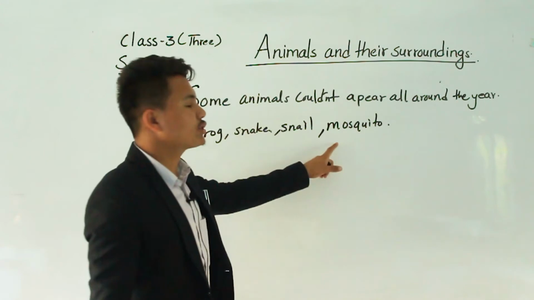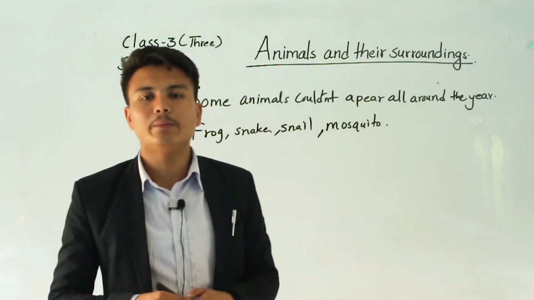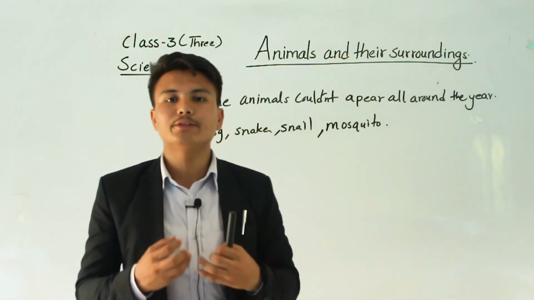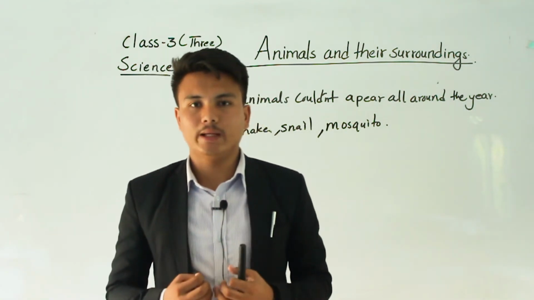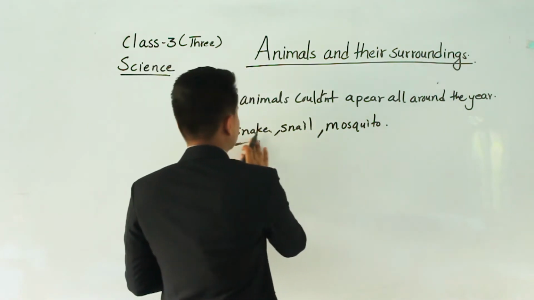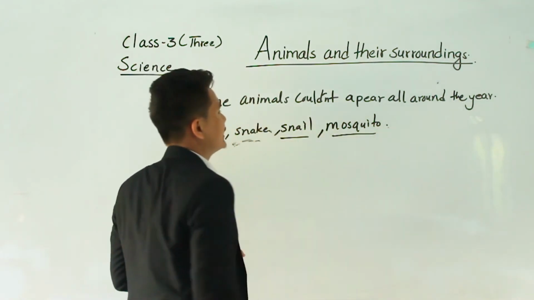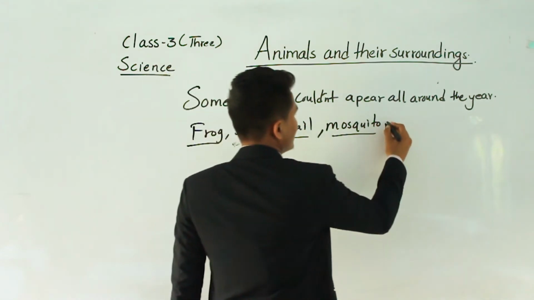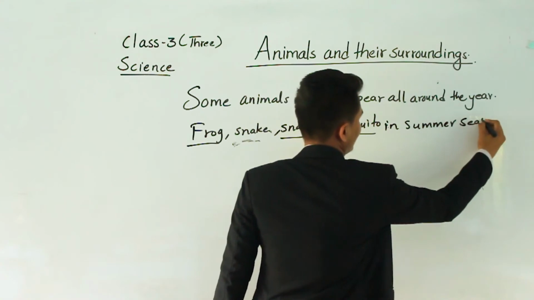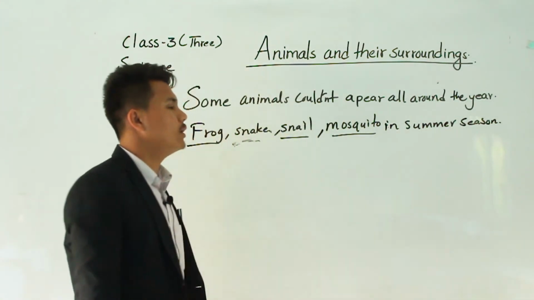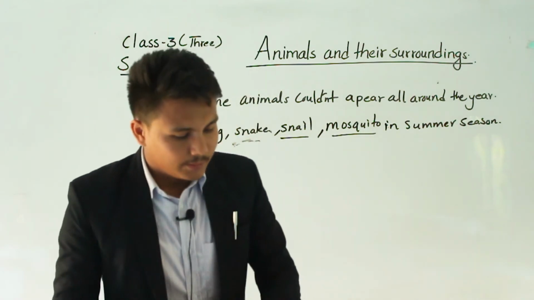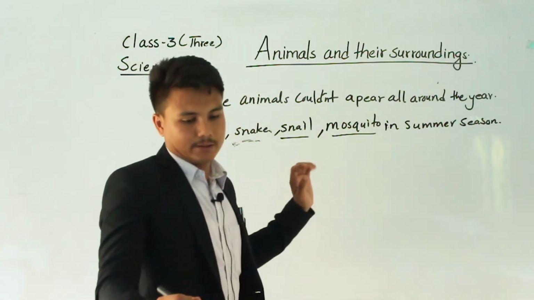Mosquitoes and other insects are mostly available in the summer season, because in summer they have the suitable temperature to adapt. That's why we see frogs, snakes, snails and mosquitoes most in the summer season. But we can't see these kinds of animals in the winter season. These are known as seasonal animals.